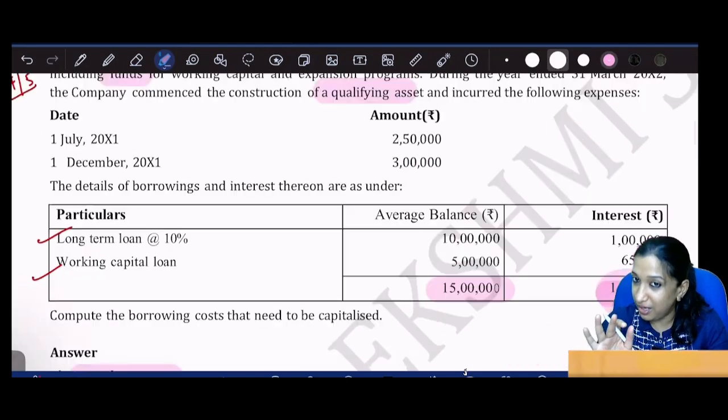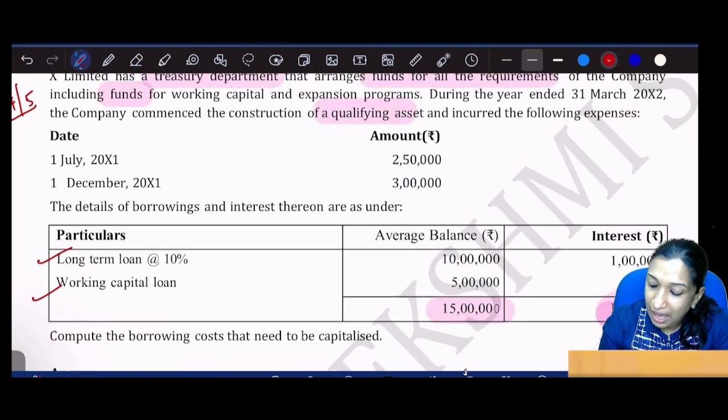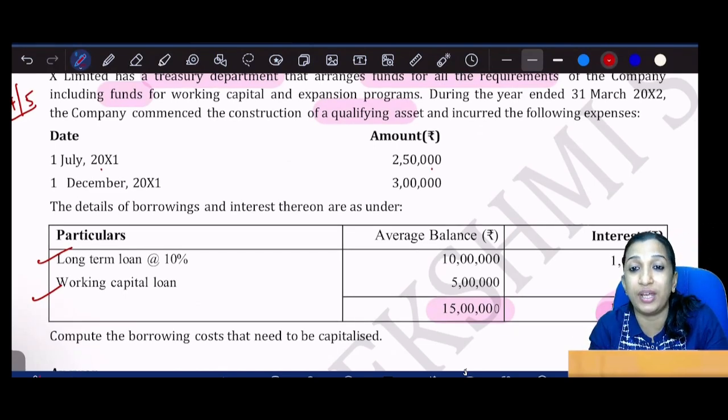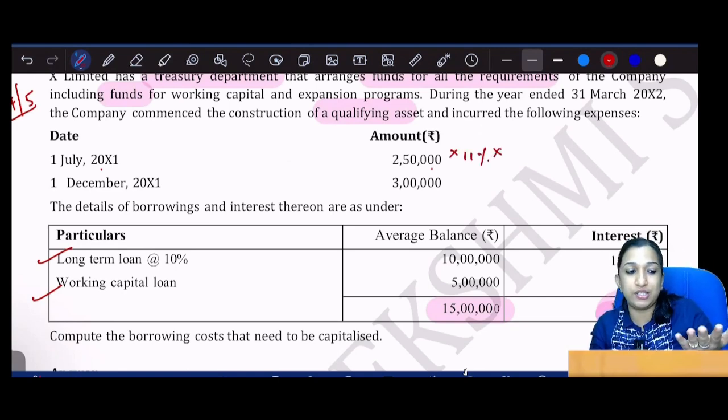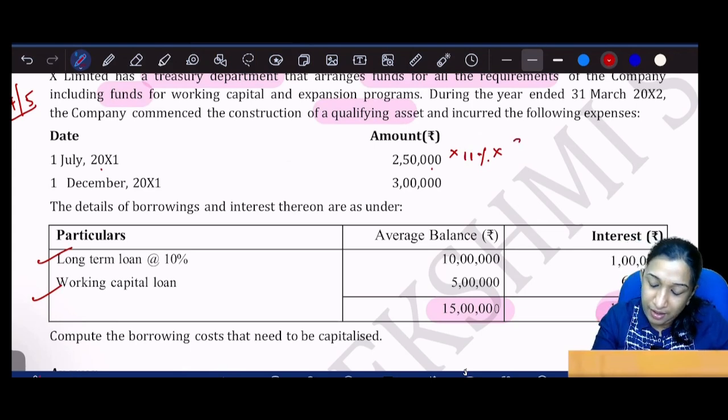Now in case of general borrowing, we have used this fund only on 1st July. So 2,50,000 into 11% into July onwards. April, May, June, 3 months, no need to capitalize. Therefore 9 by 12.